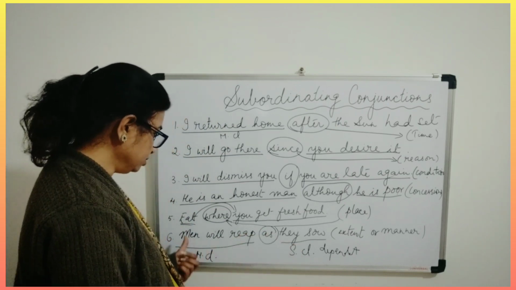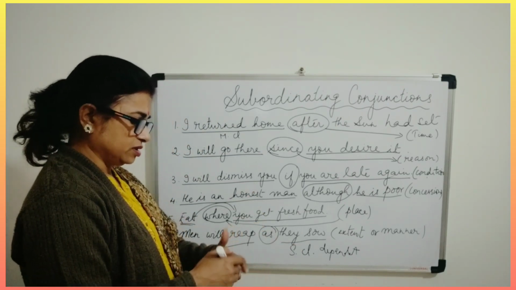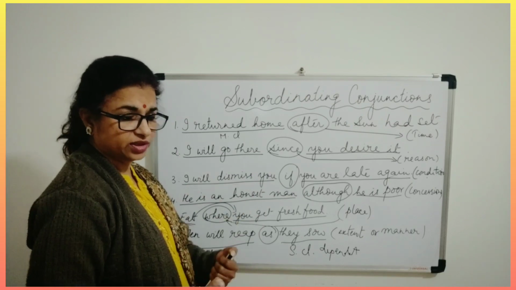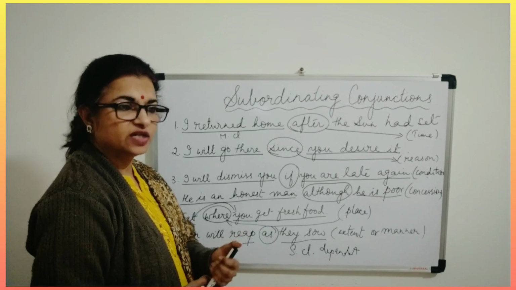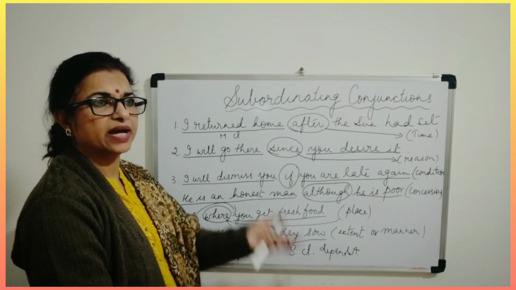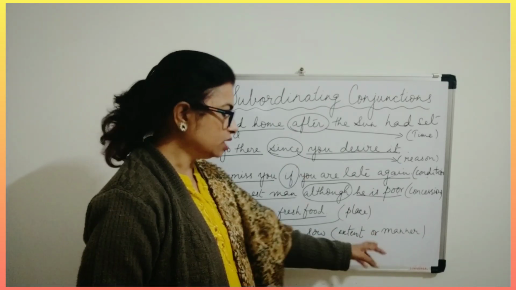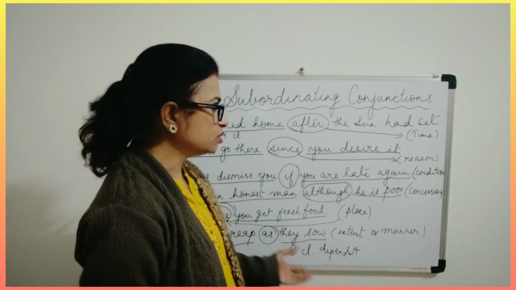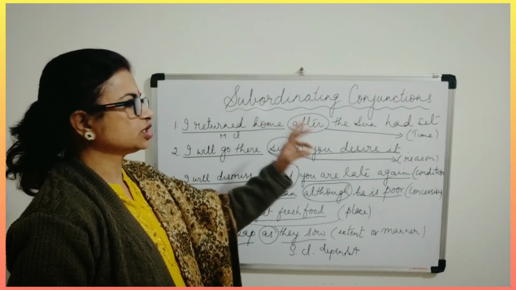Men will reap as they sow, like whatever they do in their life, they are going to get in the future also. If they do good things, good will come back to them. If they do bad things, bad will come back to them. So it is the extent or the manner in which they behave. So I think with this it must be clear to you what subordinating conjunctions are.